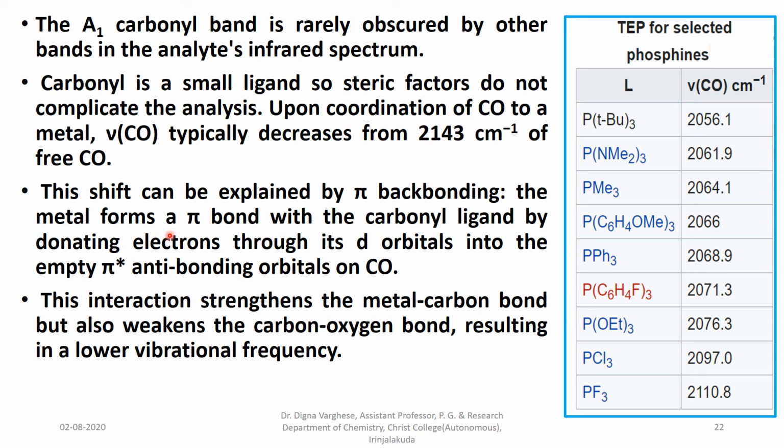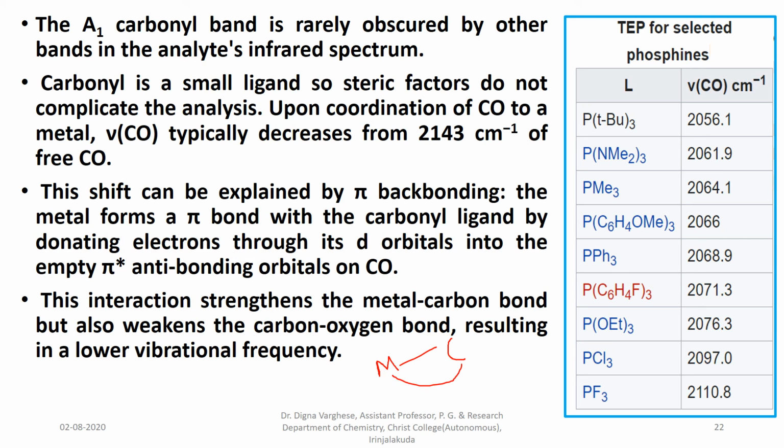The metal forms a pi bond with the carbonyl ligand by donating electrons through its d orbitals into the empty pi star antibonding orbitals on CO. This interaction strengthens the metal carbon bond but also weakens the carbon oxygen bond, resulting in a lower vibrational frequency. That is due to the synergistic effect of the metal carbon bond.